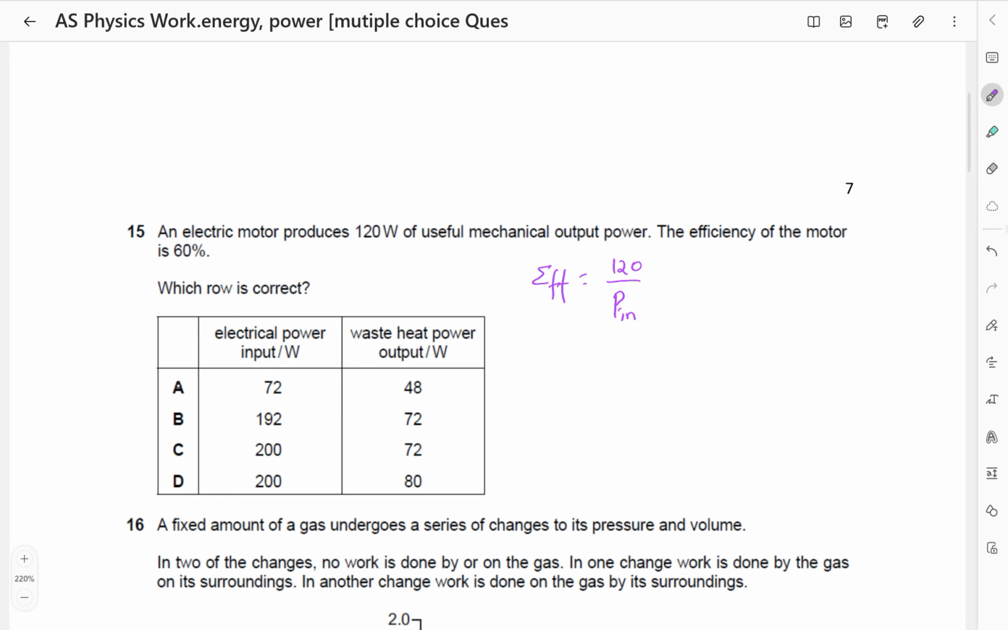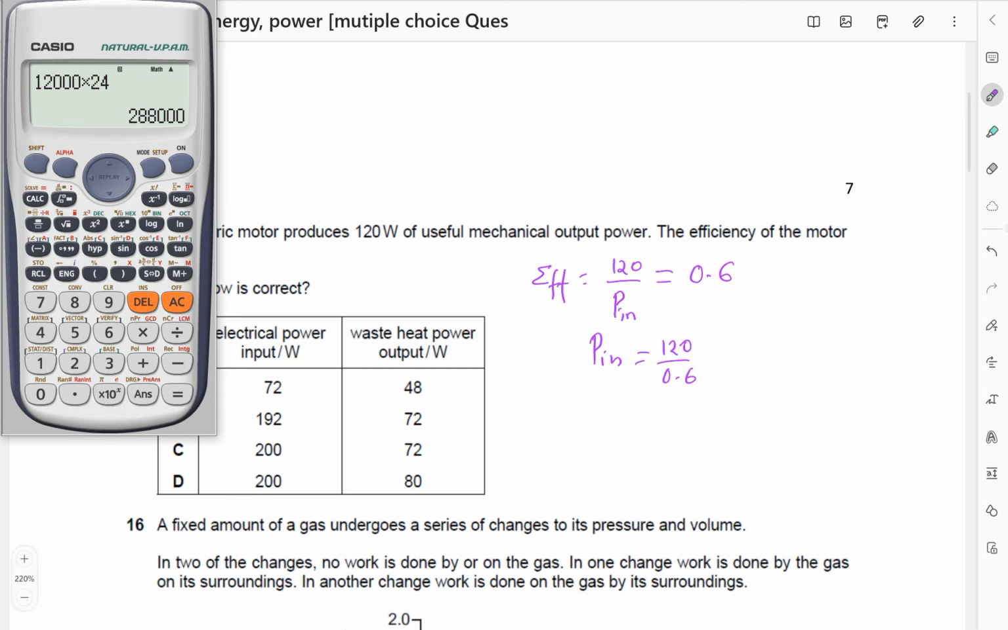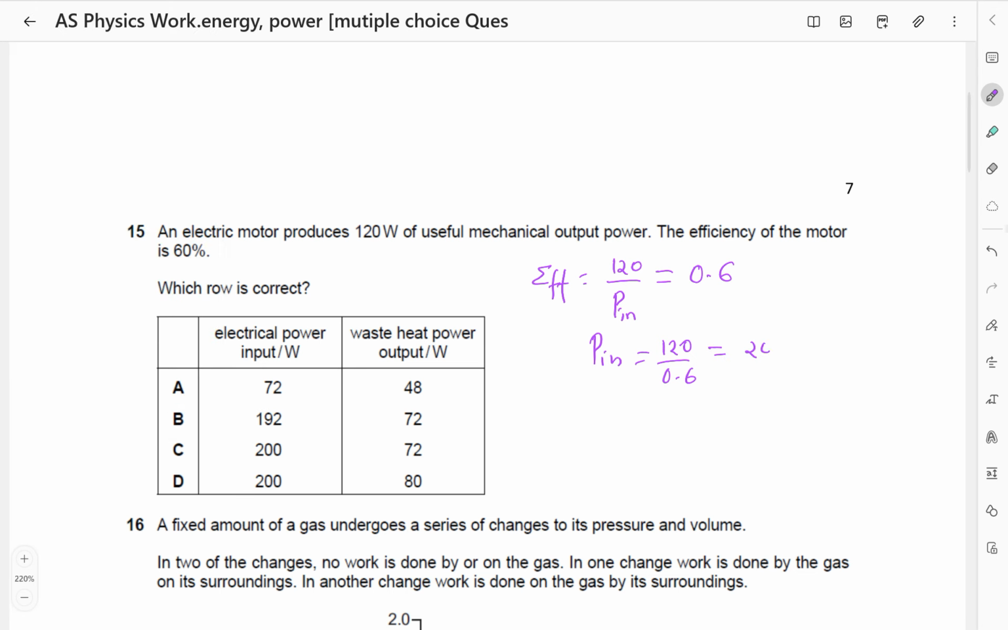An electric motor produces 120 watts of useful mechanical output. So this is going to be equal to the efficiency, which is 60%, that is 0.6. So power input is going to be 120 divided by 0.6. So 120 divided by 0.6 is 200. So power input is 200. So A and B are out. So we have C and D. Then waste heat power. So power wasted is going to be the difference. So this is going to be 200 minus 120, which gives us 80. So the answer is D.